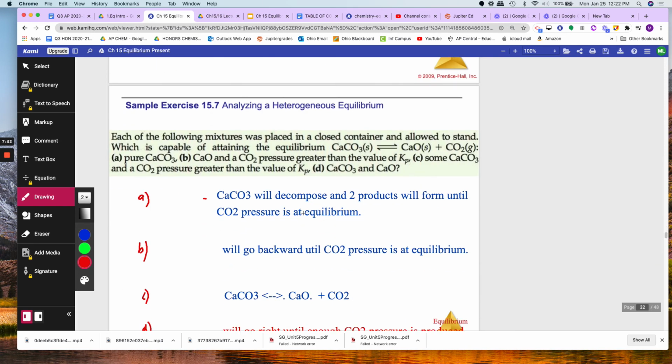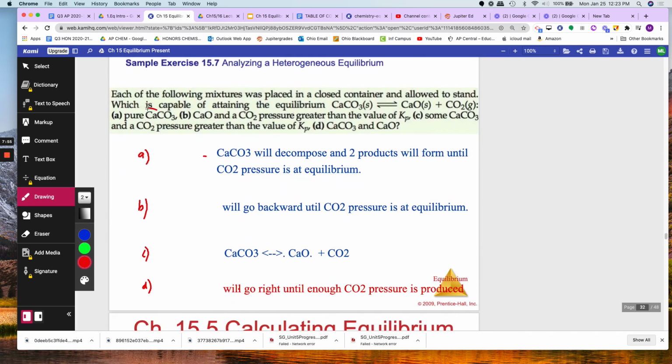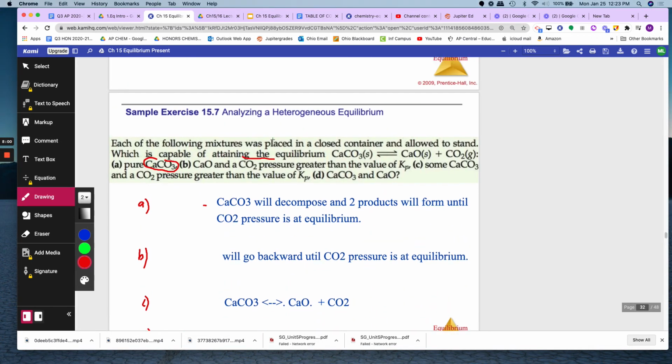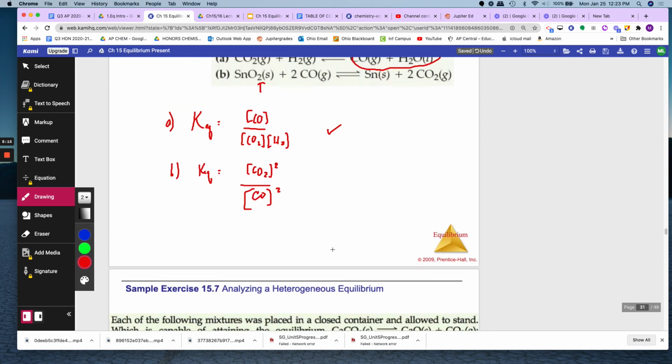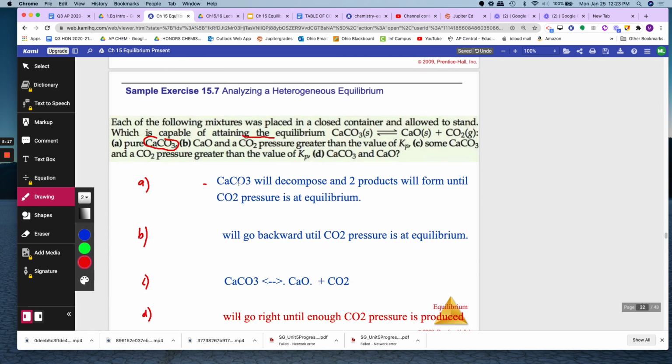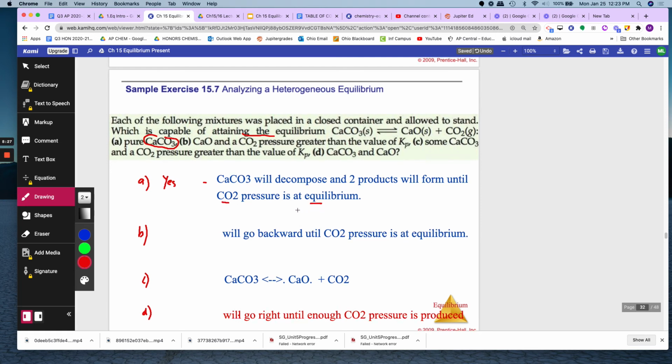So in the first scenario, it says that you have pure CaCO3 in there. Will the reaction attain equilibrium? Well, look at the reaction. CaCO3 will break down into these two. Of course, you have the reactant that you need. So yes, it'll go until you have a certain amount of CO2 that is at equilibrium. CaCO3 will decompose, and the two products will form until CO2 pressure is at equilibrium or no longer changing.